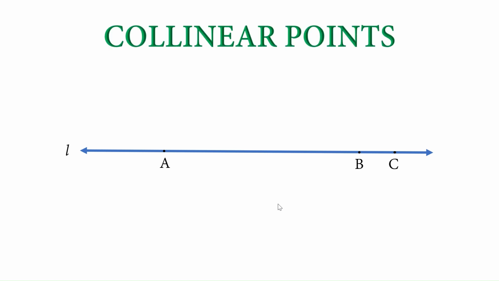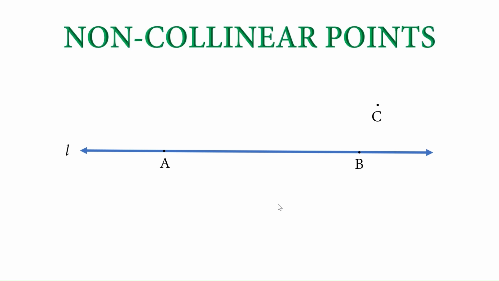Now consider any 2 points on a plane. Through this, we know that we can draw only one line. Let it be L. Now in the same plane, if we take another point, say C, and that point lies on the same line L, then all these 3 points A, B, C are said to be collinear points. If the point we have considered is not on the line, then A, B, C are non-collinear points.